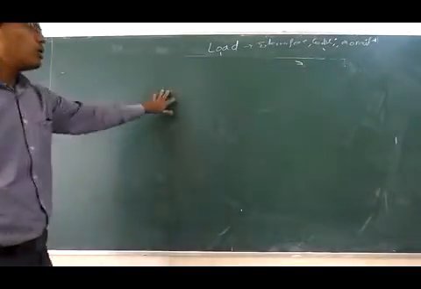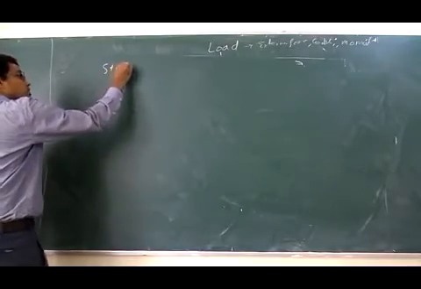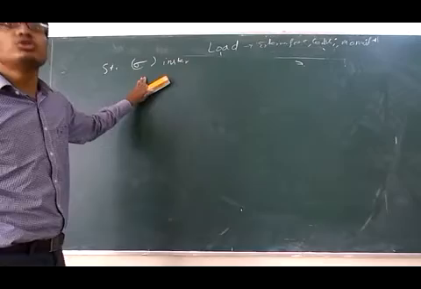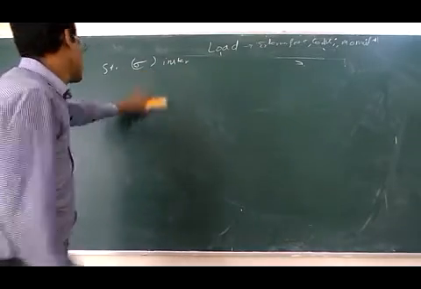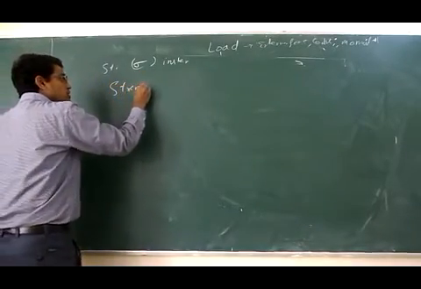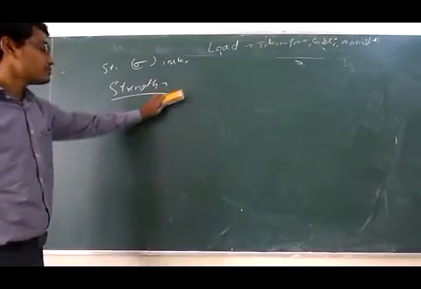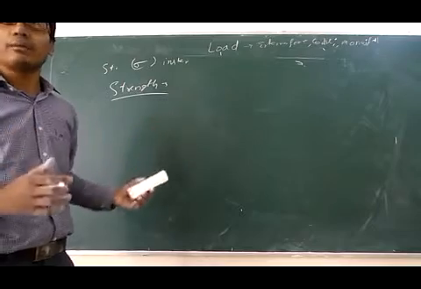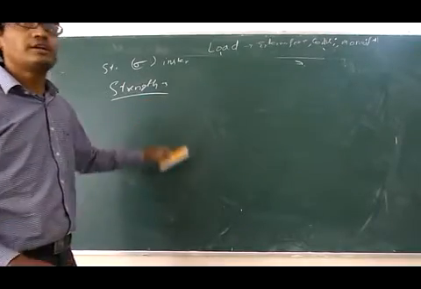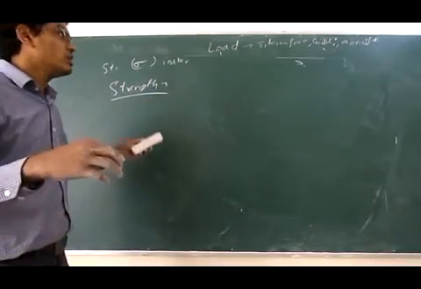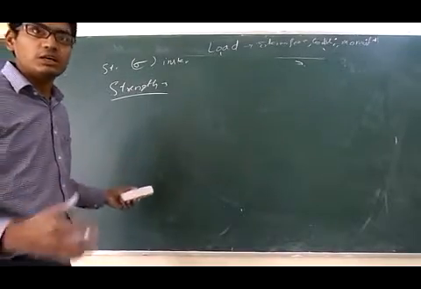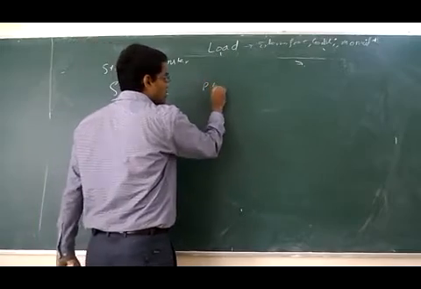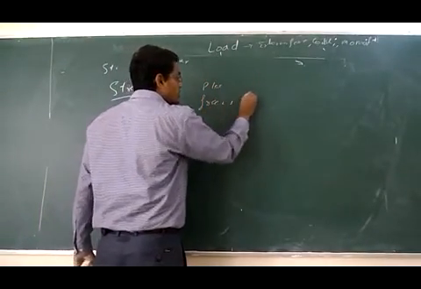Stress, sigma, is an internal force. If this is the induced stress, what is strength? Strength is what tries to resist external load up to a certain limit. After a certain limit, it either breaks, deforms, or loses its elasticity, meaning plastic deformation starts. The limit up to the point where plastic deformation starts, or fracture occurs, that we call strength.